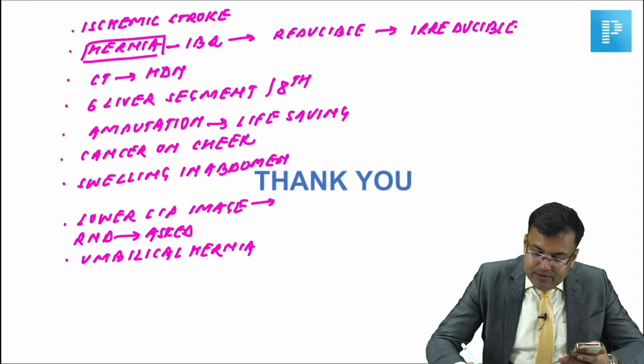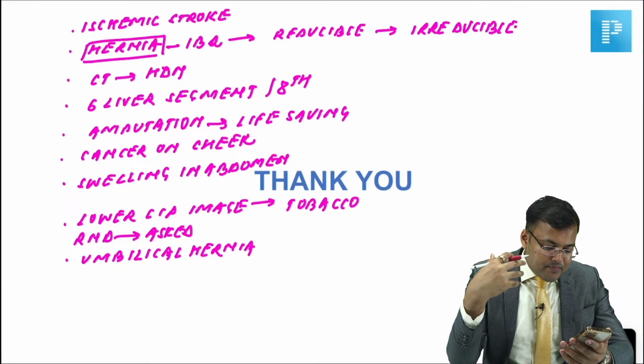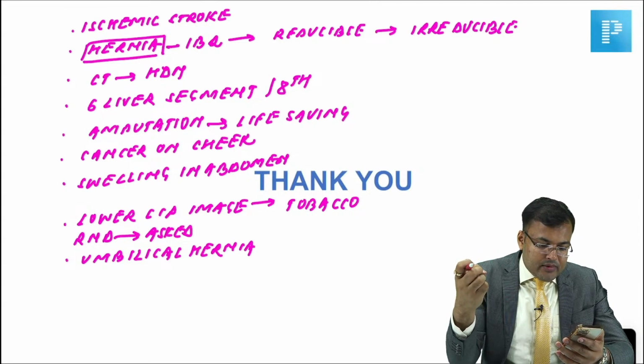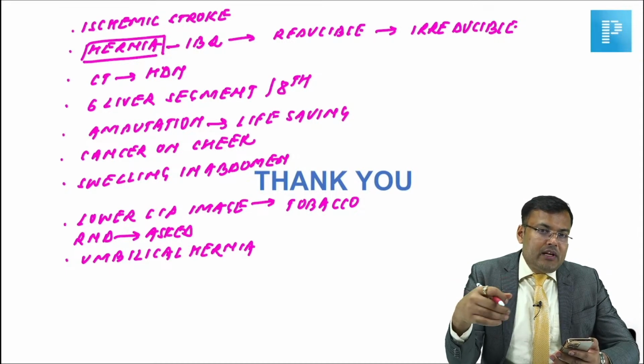In the lower lip image based question, tobacco was there in the question. Tobacco, most probably the patient was having carcinoma lower lip.